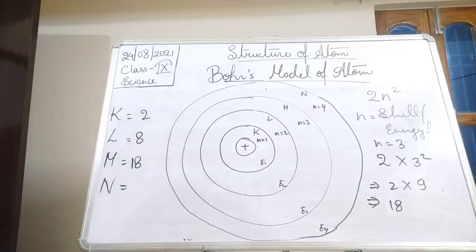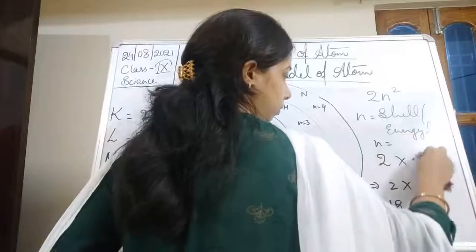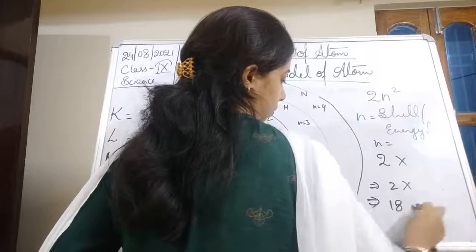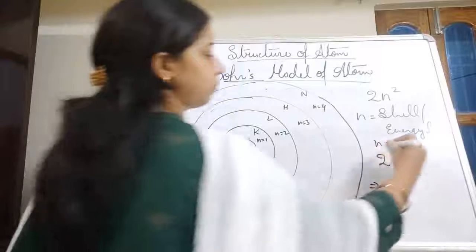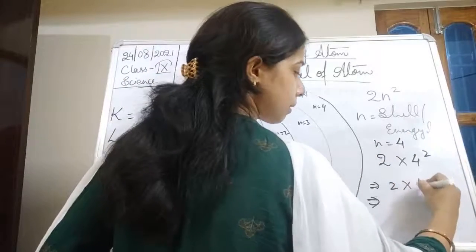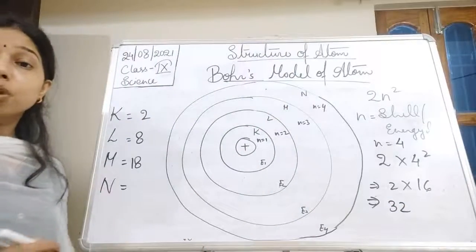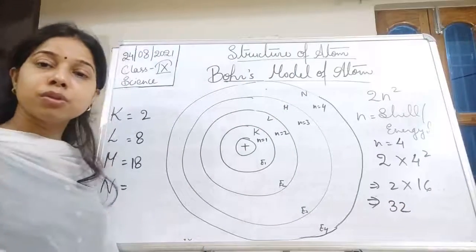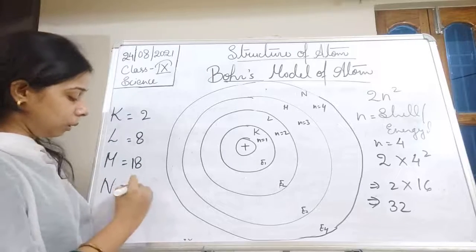Then n is equal to 4. 4 square, 4 into 4, that is 16. 16 into 2, that is 32. So the maximum number of electrons accommodated by the N shell will be equal to 32.